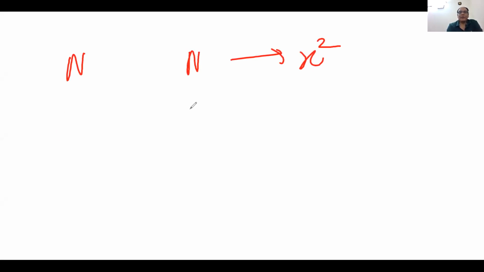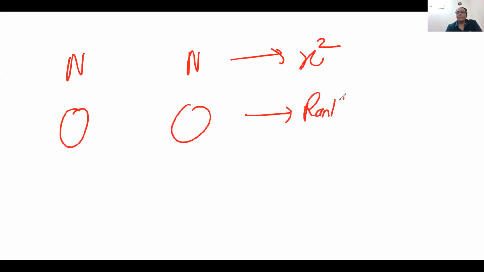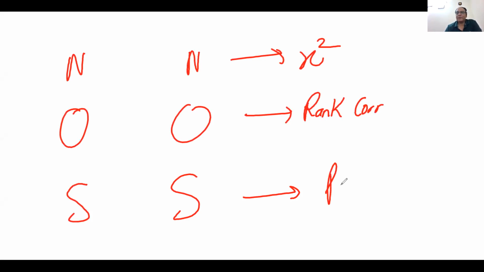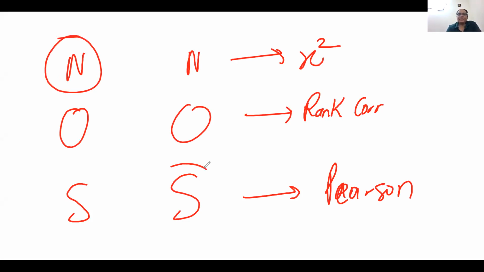Then ordinal and ordinal is measured by rank correlation, which is Kendall Tau. Then scale variable and scale variable can be studied with the help of Pearson correlation. Now I am asking you one question, that if one variable is nominal variable, another variable is scale variable, can you find out the cross correlations or not?